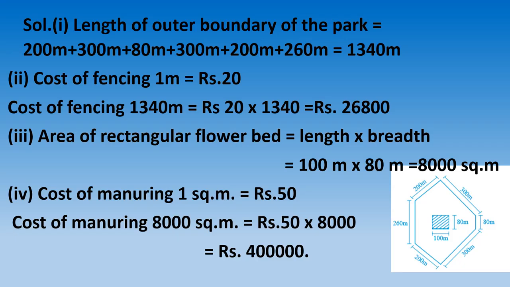Manuring we will do on the complete portion, that is fertilizer, so we will multiply the cost by the area. Cost of manuring 1 square meter is rupees 50. So the cost of manuring 8,000 square meter is rupees 50 multiplied by 8,000, which is equal to rupees 4 lakh.